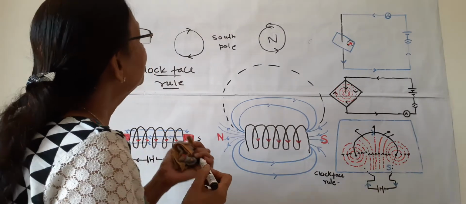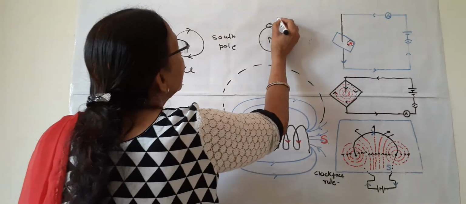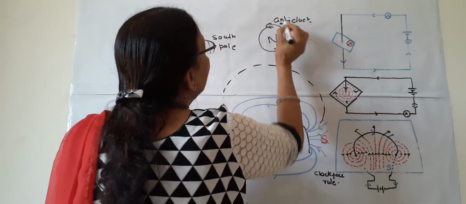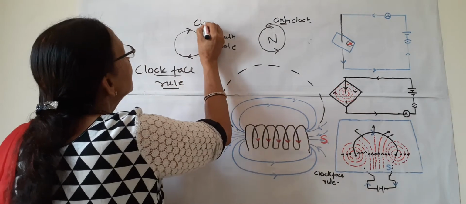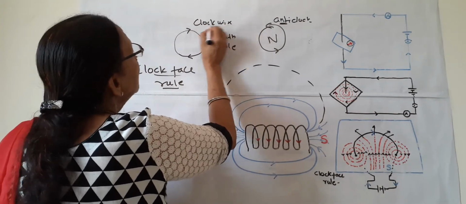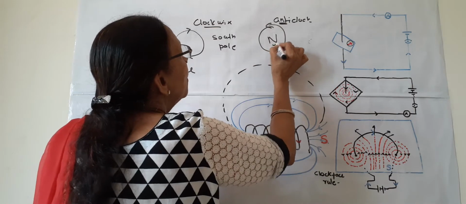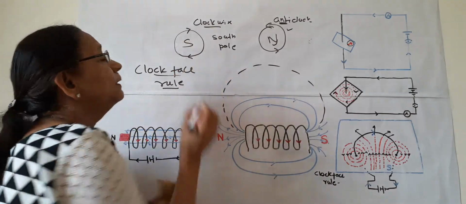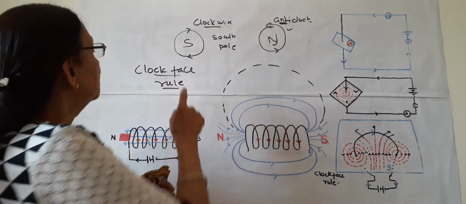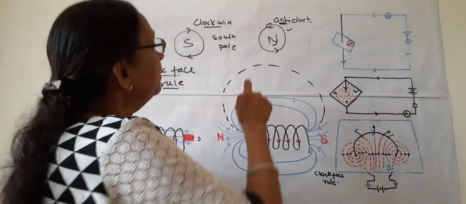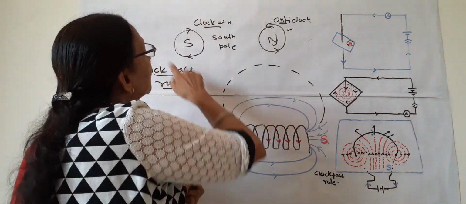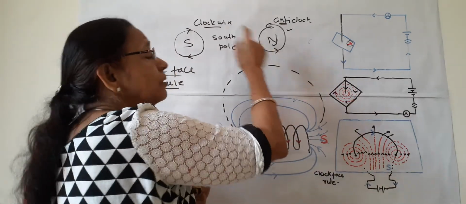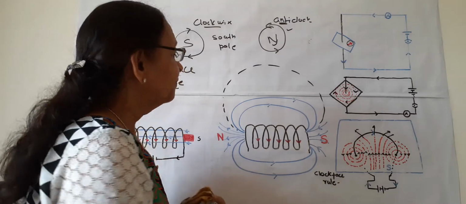So how do we remember which is south? It is anti-clockwise. Anti-clockwise, so the letter N is here. In clockwise, N is not there. So if N is there, it is north, and if N is not there, it is opposite to north, that is, it is south. So this is clock face rule. If the current is moving in a clockwise direction, the pole will be south. Anti-clockwise direction, the pole will be north.